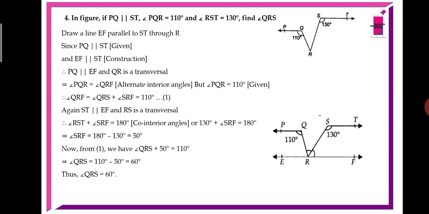It is given that RST equals 130 degrees. Then 130 plus angle SRF equals 180 degrees. Therefore, angle SRF equals 180 minus 130, which equals 50 degrees. Now from equation 1 we have angle QRS plus 50 equals 110. So angle QRS equals 110 minus 50, that equals 60 degrees. Thus QRS equals 60. Here we have substituted the angle SRF value in equation 1, so you got angle QRS.